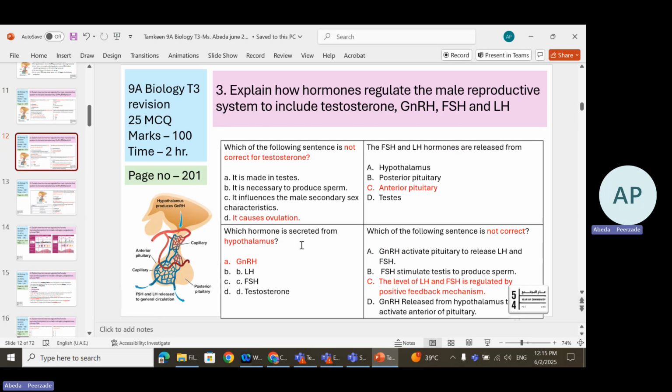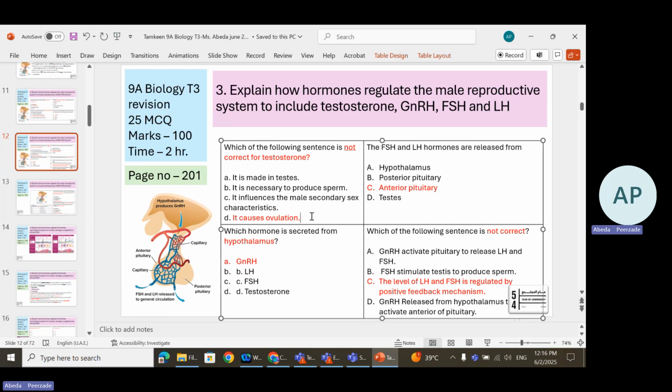Okay, we are in the same question, but we will see a little more examples. Which of the following sentences is not correct for testosterone? It is very important to read the question wherever "not" is mentioned. Otherwise, you will just see testosterone and select one of these.